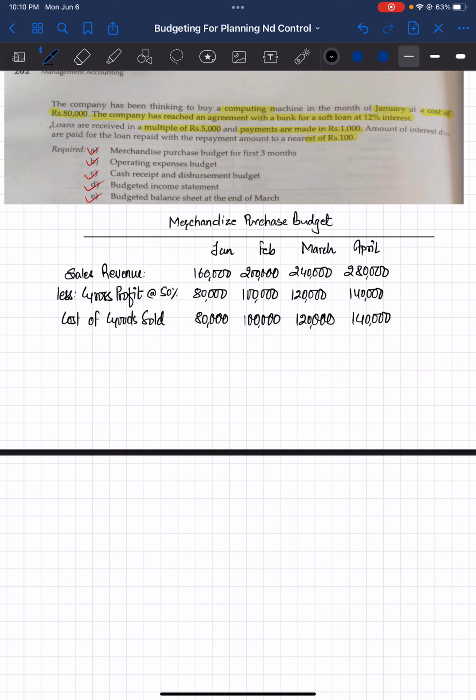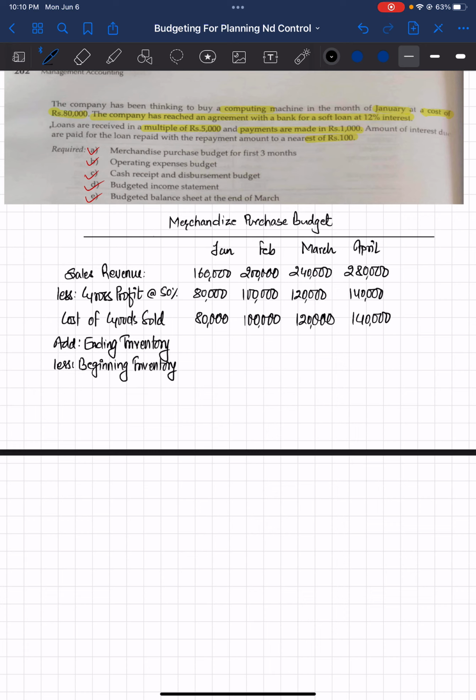The next thing that we need to do is add the ending inventory and deduct the beginning inventory. You might be wondering why we add the ending inventory and deduct the beginning inventory.